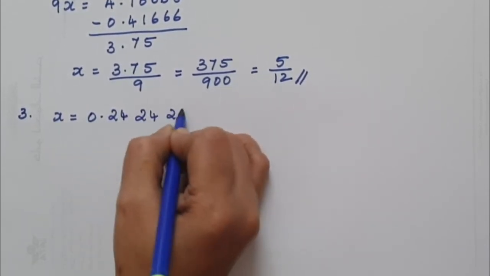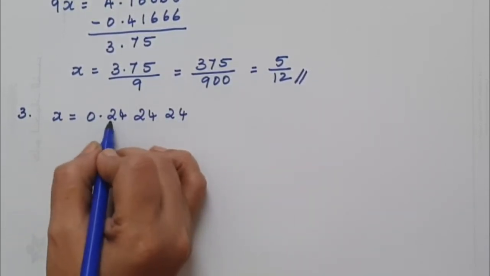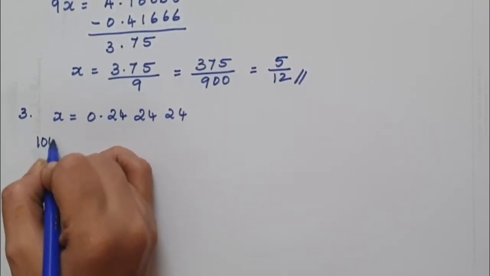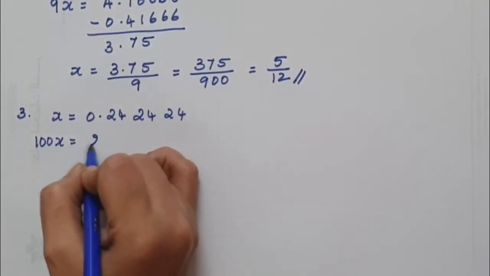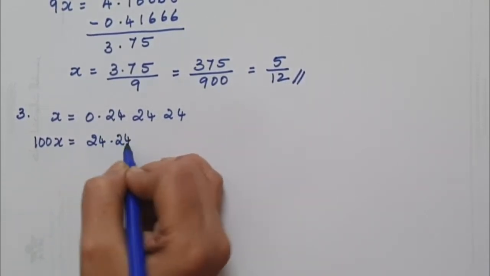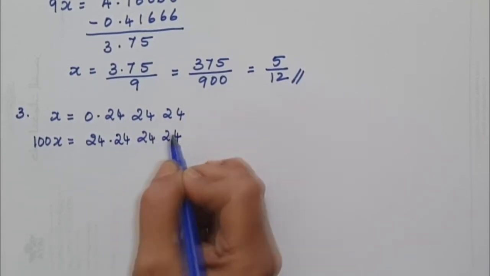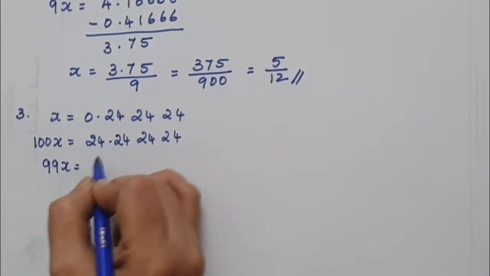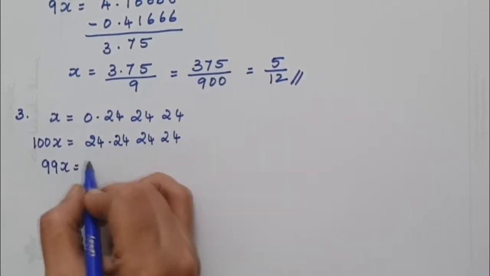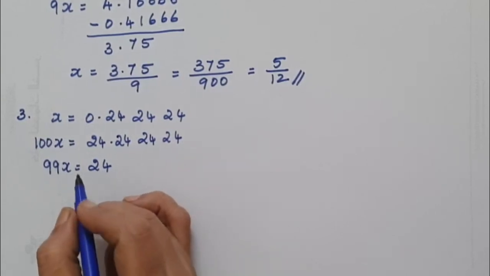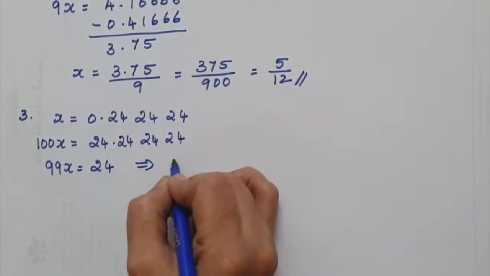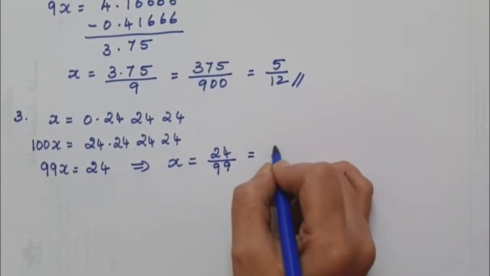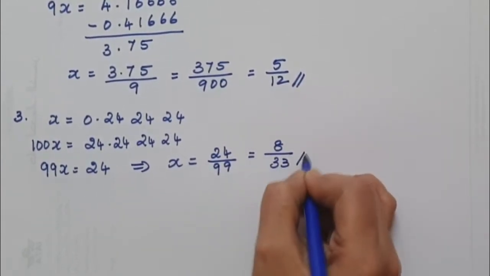x will be equal to 0.24. This 24 gets repeated. So again, these two numbers are repeated, so we can just multiply by 100 to make it easier. So 100x will be equal to 24.242424. So now when I subtract it, it comes as 99x will be equal to 24, as the decimal parts will be the same. So x equals 24 over 99, which is equal to 8 over 33.